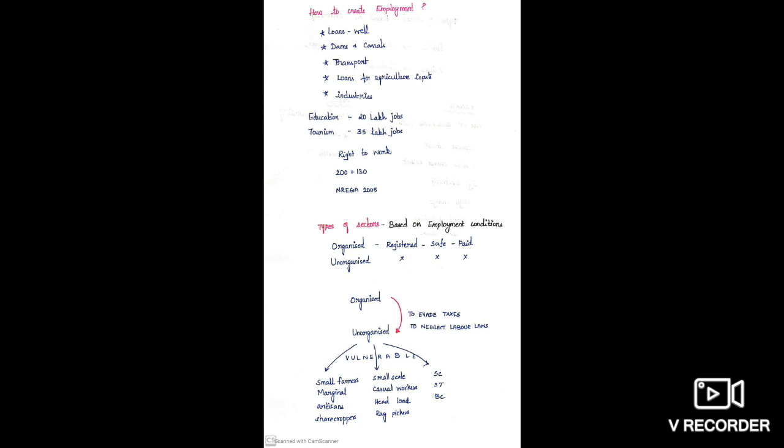In urban areas, small scale workers, casual workers, headload men, rag pickers. These people are vulnerable. And socially, scheduled castes, scheduled tribes, and backward communities are facing discrimination, and most of these people are found to be in the unorganized sector. So the government needs to take some measures to protect them, and you also need to remember the measures.